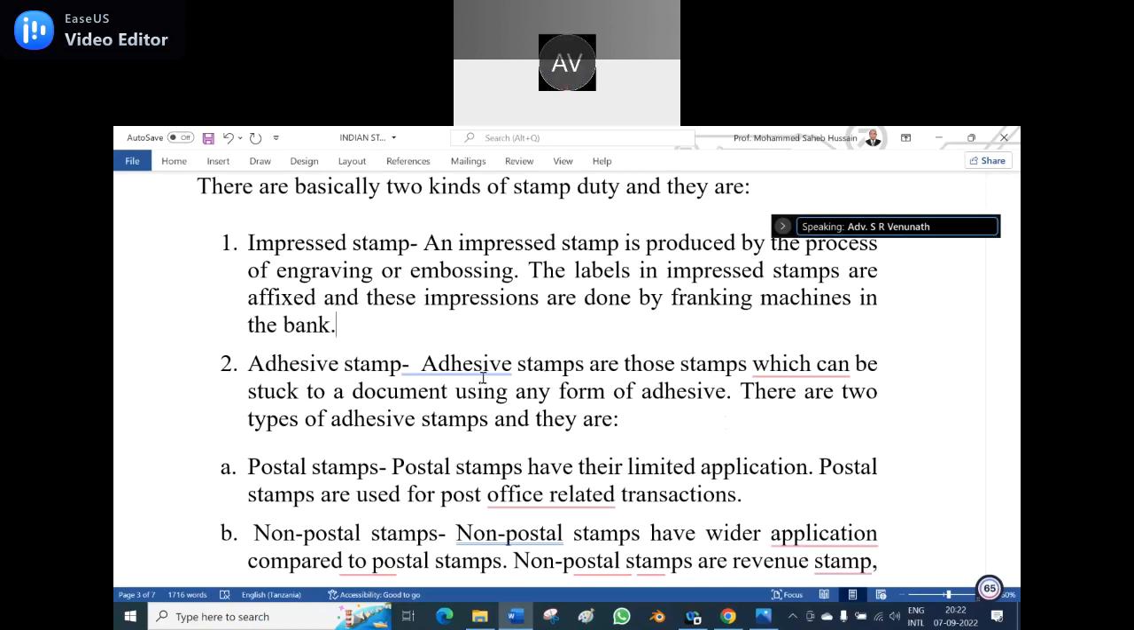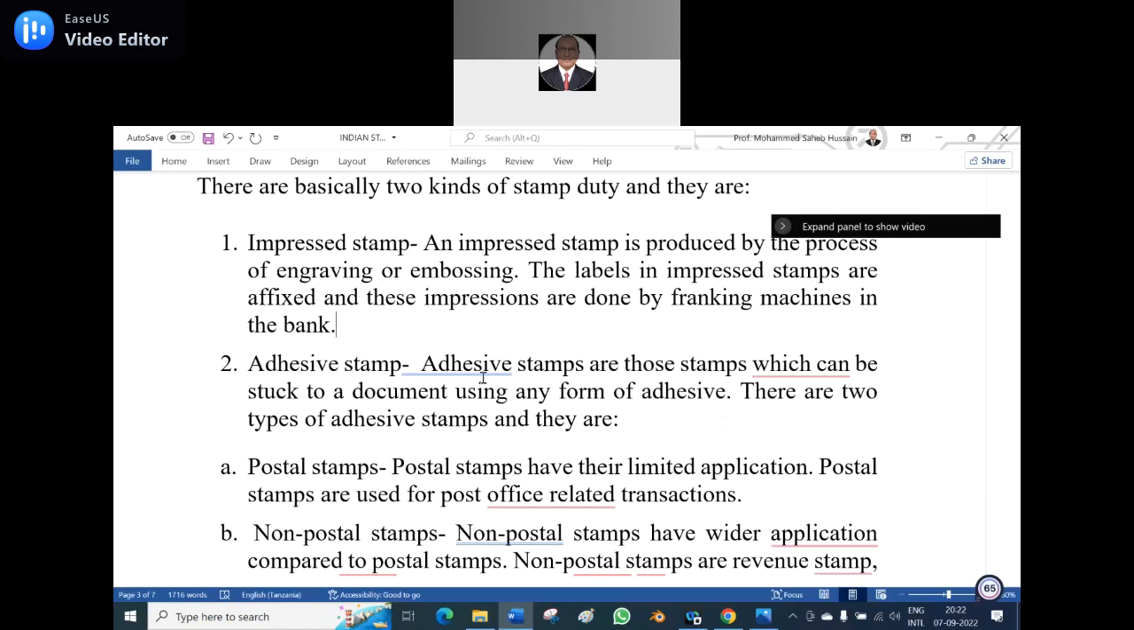In Telangana, especially at Pillar number 64, there is a registration office, and for some other people it is Amirpet. But anyway, it doesn't matter. It is the impressed stamp, made through the impression of the Franklin machine.